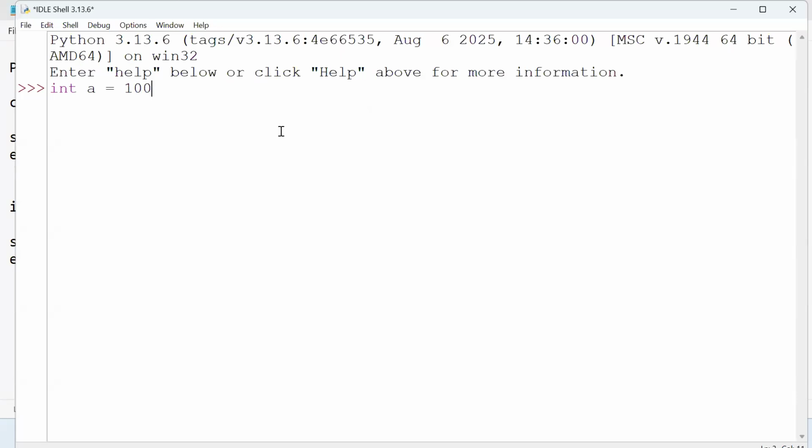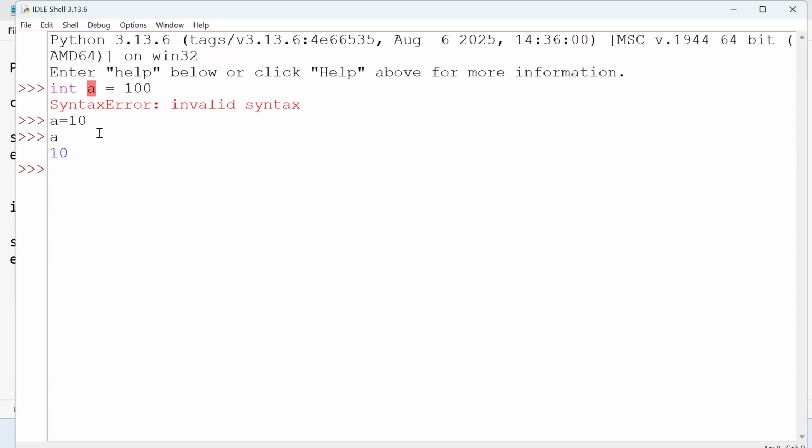Not valid, because just now I said in Python, as a programmer, we don't need to specify any data type explicitly. You can see this is invalid. This is valid in other languages like C, C++, C Sharp, .NET, Java, because they are statically typed and programmers should take responsibility to define the data type. But in Python, you can just focus: a equal to 10, print a, like this.